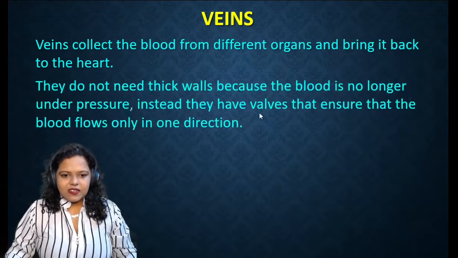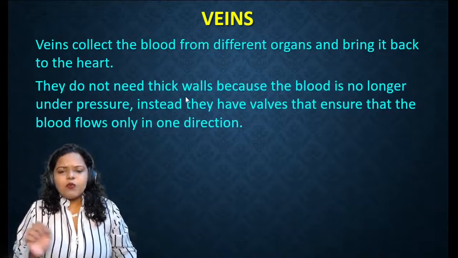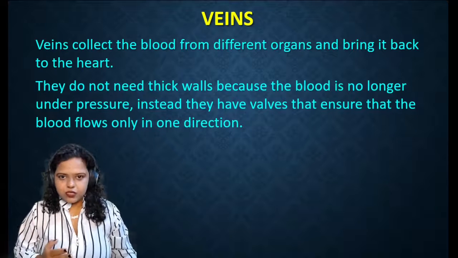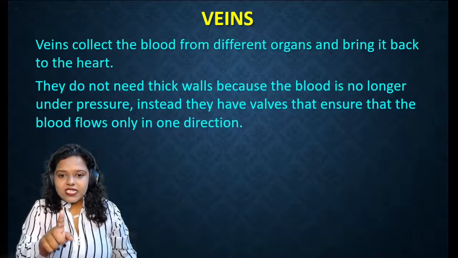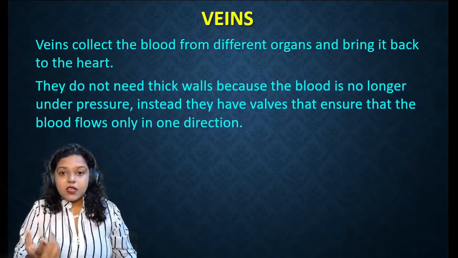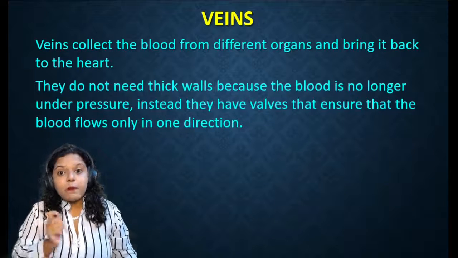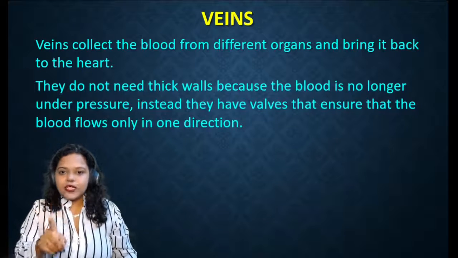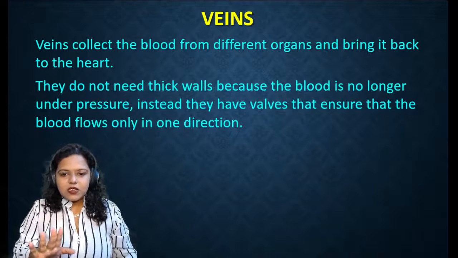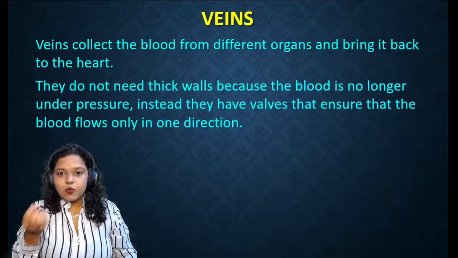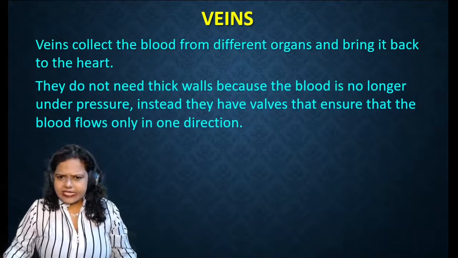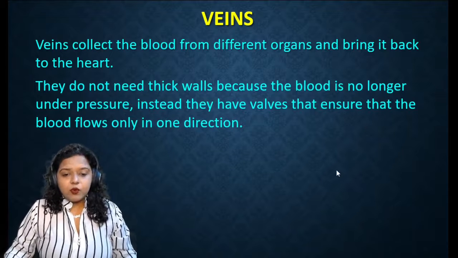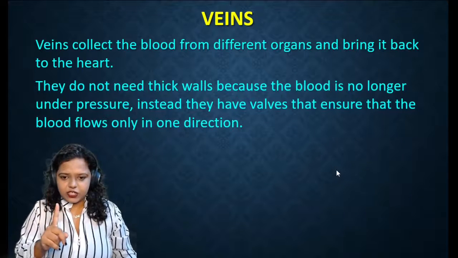They do not need thick walls because the blood is no longer under pressure. So now your arteries have thick walls because the blood flows with a good pressure. But your veins will be thinner compared to your arteries because your veins will not have blood with higher pressure. Instead, they have valves that ensure that the blood flows only in one direction.